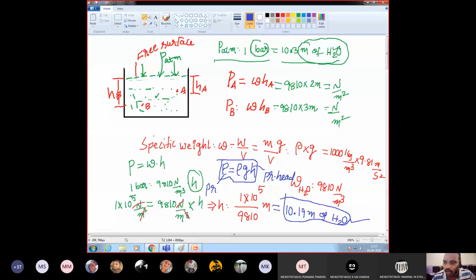It's not 10.19 or 10.29 you are getting. Exact value, tell me. I will calculate and check it. Yeah, 10.19, right? We can approximate it as 10.2. So one atmospheric pressure is also equal to 10.19 meters of water. This is the height of the water above the sea level we are measuring, right? This is the atmosphere.